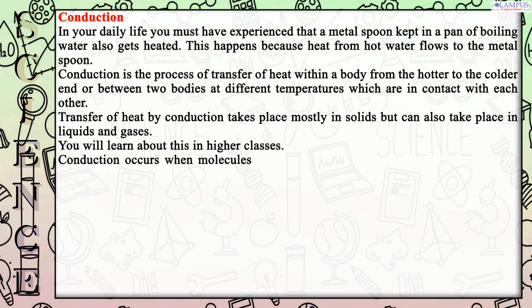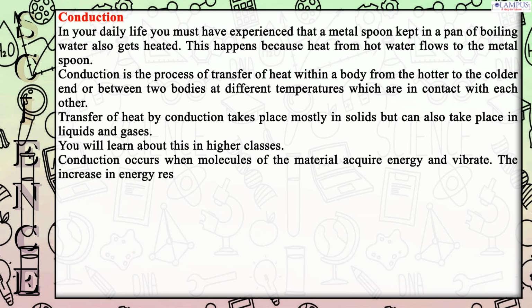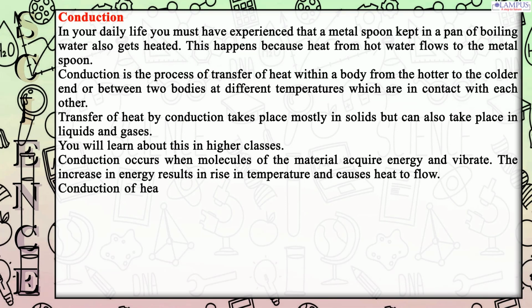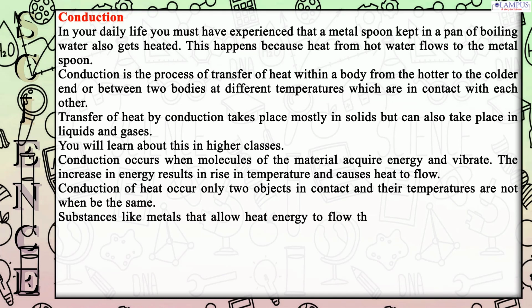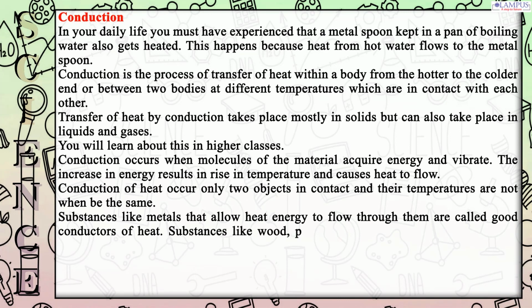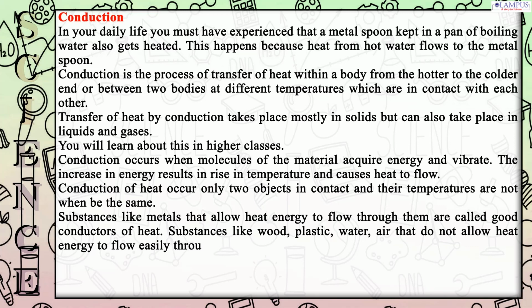Conduction occurs when molecules of the material acquire energy and vibrate. The increase in energy results in a rise in temperature and causes heat to flow. Conduction of heat occurs only when two objects are in contact and their temperatures are not the same. Substances like metals that allow heat energy to flow through them are called good conductors of heat. Substances like wood, plastic, water, air that do not allow heat energy to flow easily through them are called bad conductors of heat or insulators.